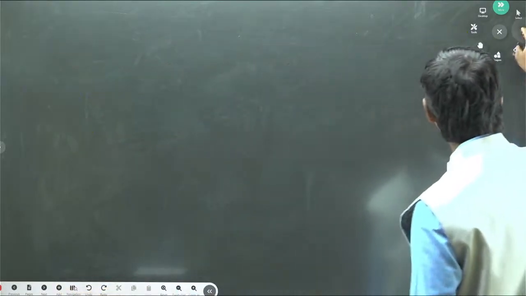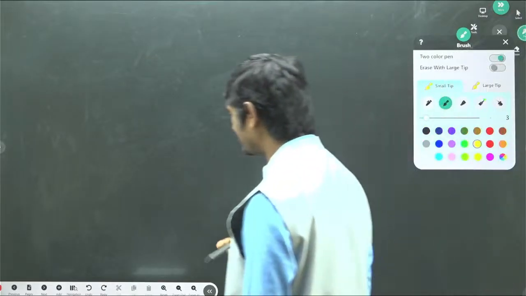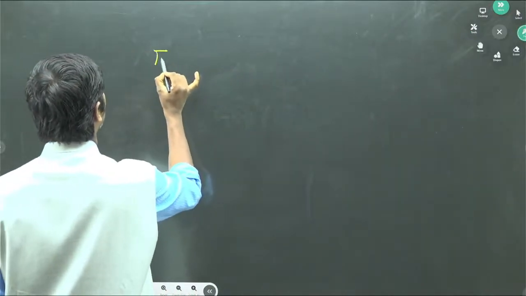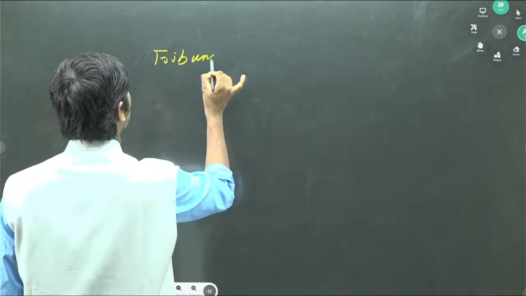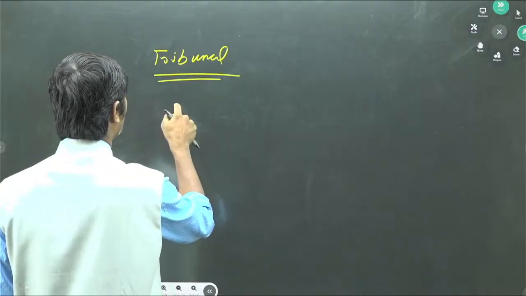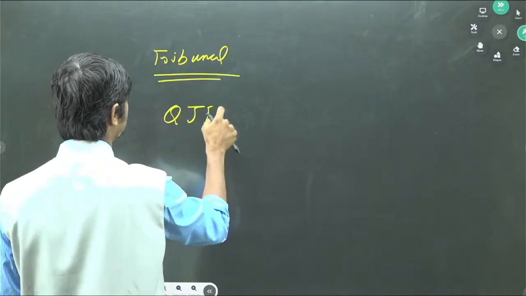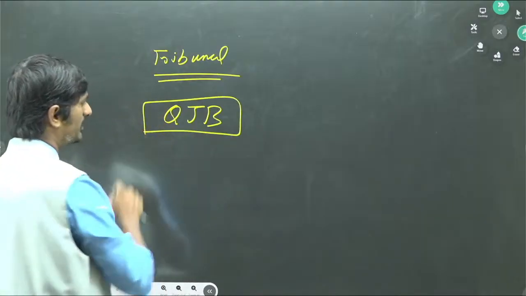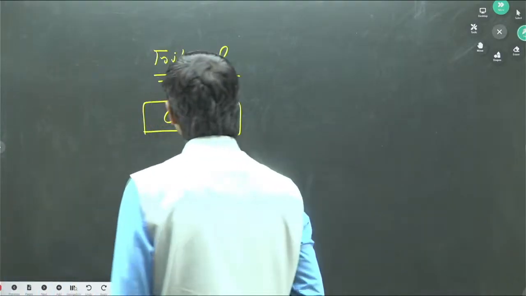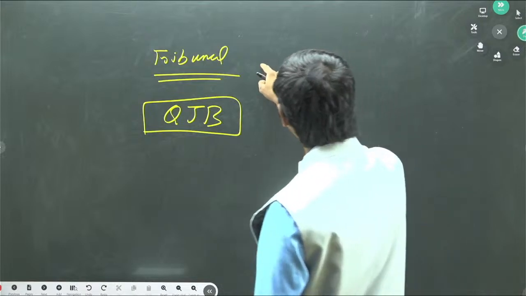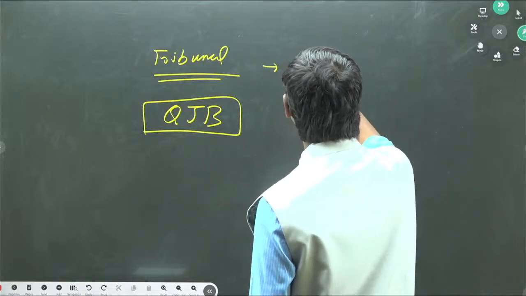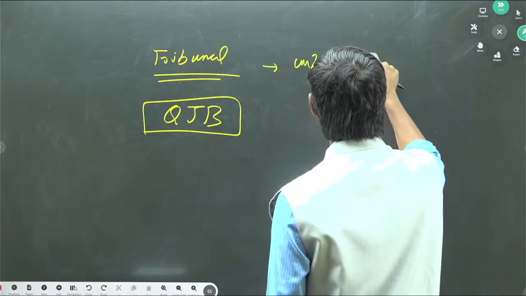Tribunal means, first of all, it is a quasi judicial body. Generally tribunals are established under a given statute.